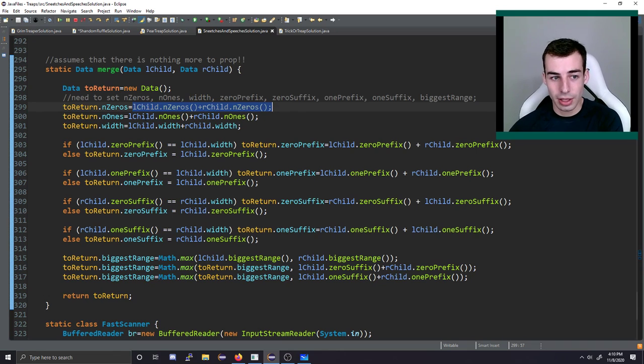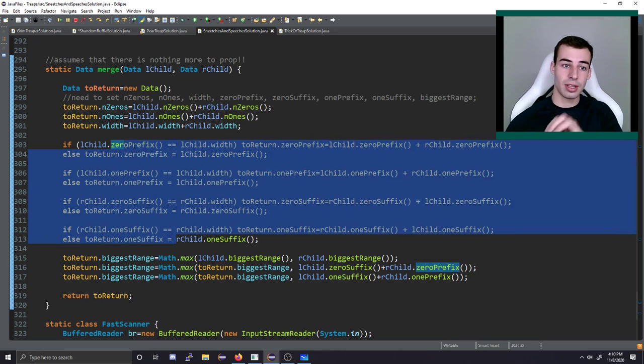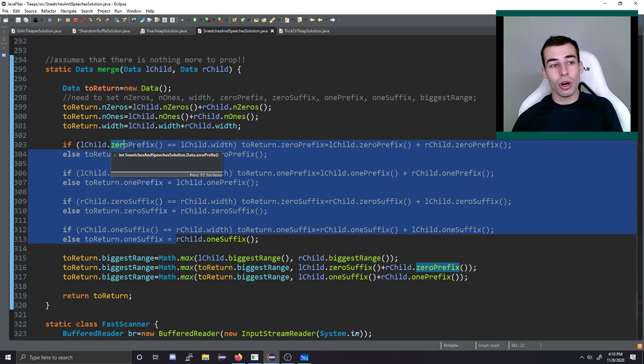We look at the number of zeros in each, we look at the number of ones in each, we look at the width of each. All of those are very easy. It's just the sum of the two values. The prefixes and suffixes are a bit tricky because the prefix might overflow from the left kid to the right kid.